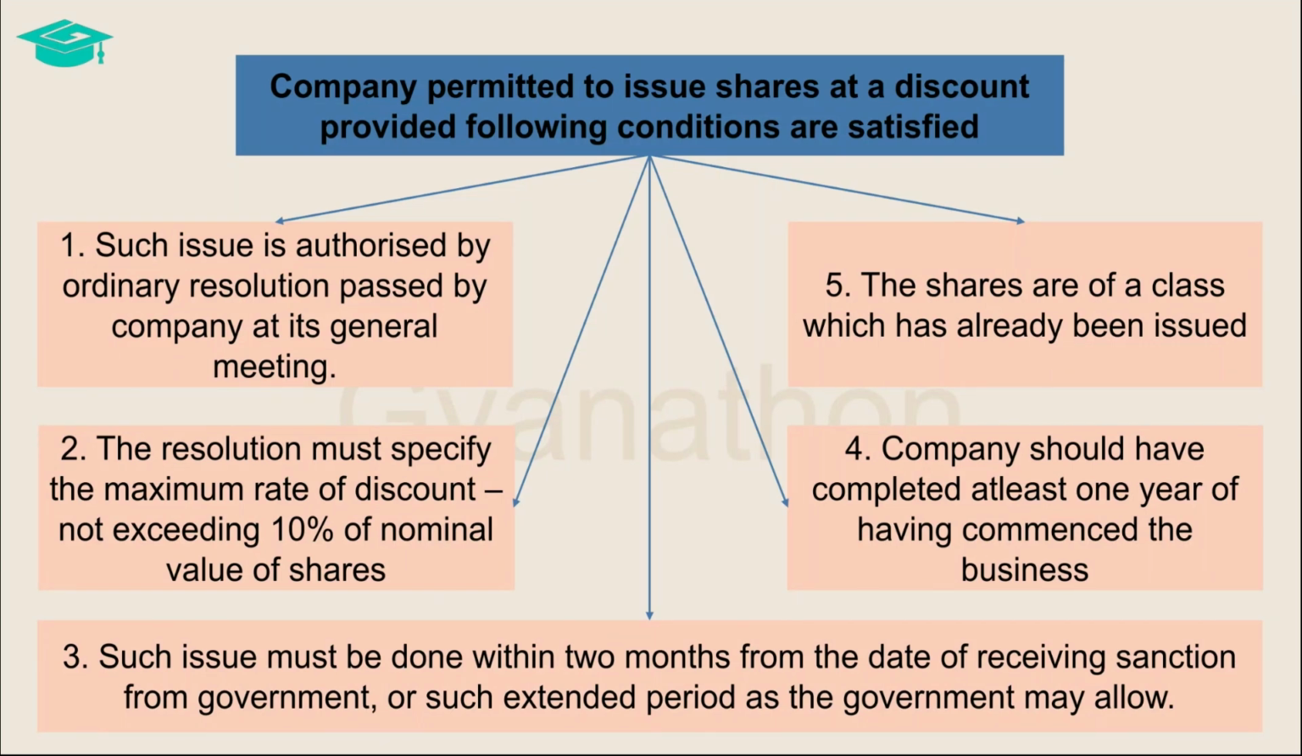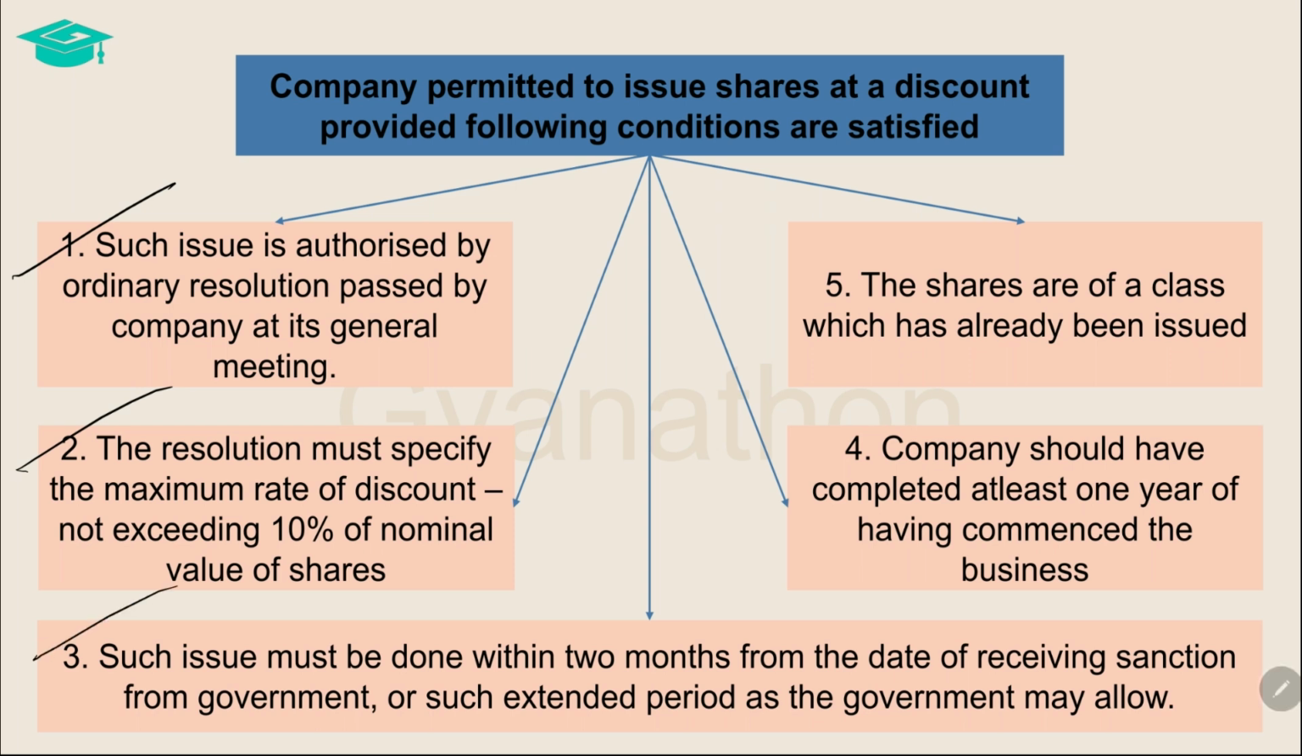The issue of shares at a discount can be done only if certain conditions are satisfied in this regard. The conditions that need to be satisfied in order to make an issue of shares at a discount are that such issue should be authorized by an ordinary resolution passed by the company at its general meeting. Such ordinary resolution must specify the maximum rate of discount at which such issue will happen. The maximum rate of discount should not exceed 10% of the nominal value of shares.